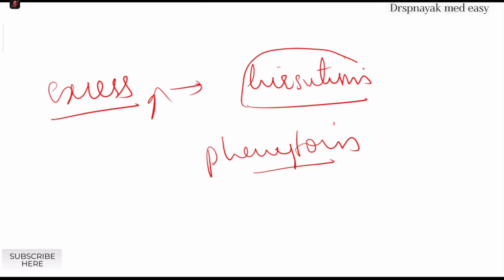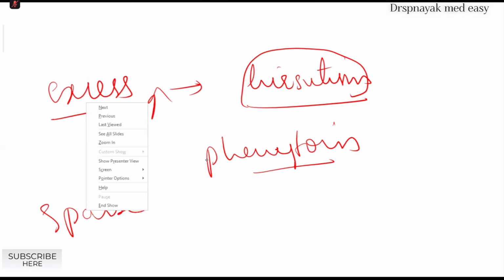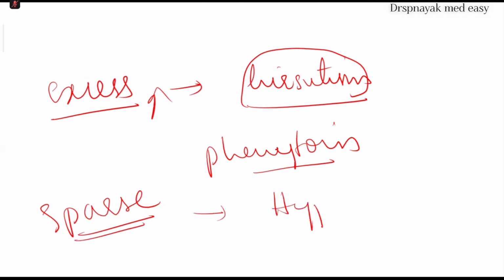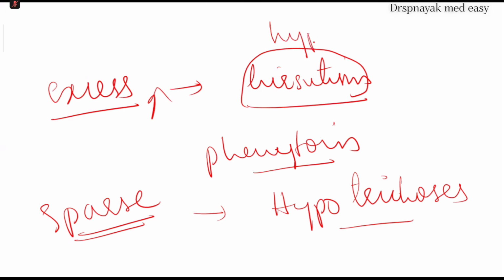Sparse growth of hair or limited growth of hair is called hypotrichosis. Hirsutism also can be termed as hypertrichosis.